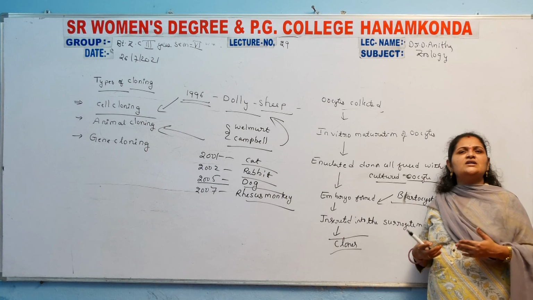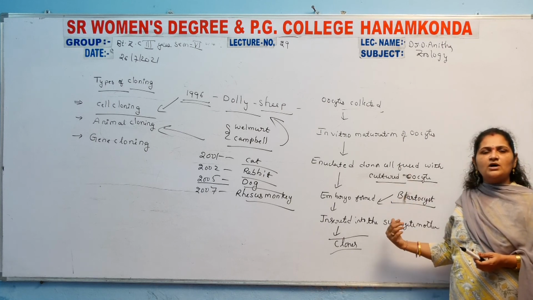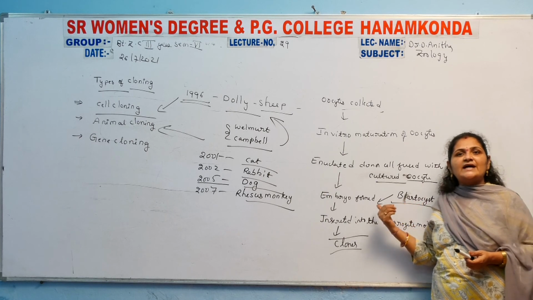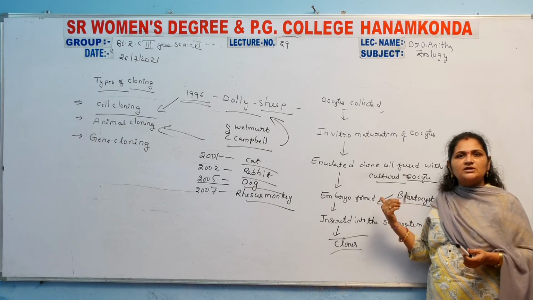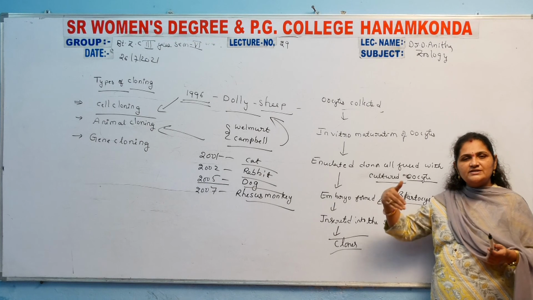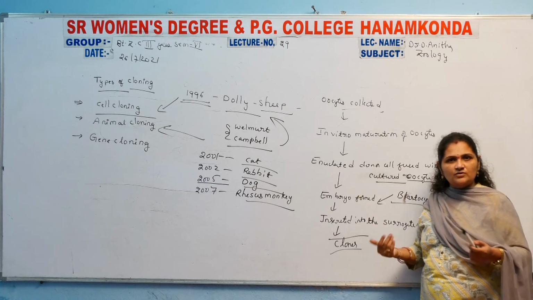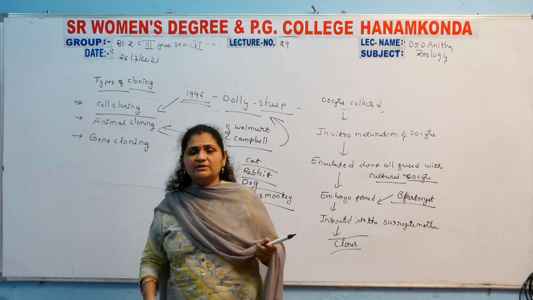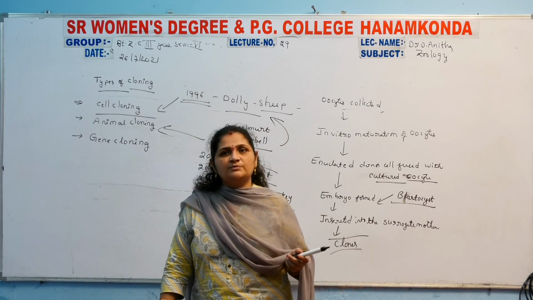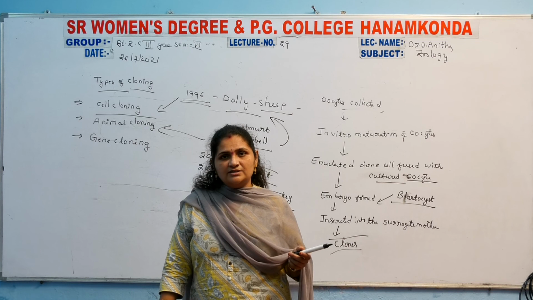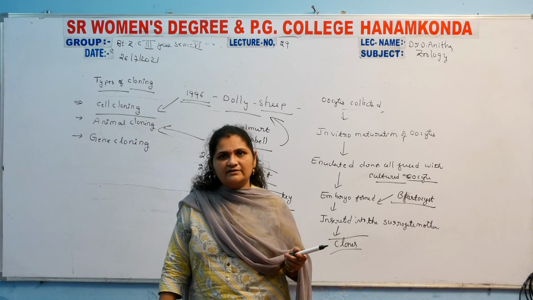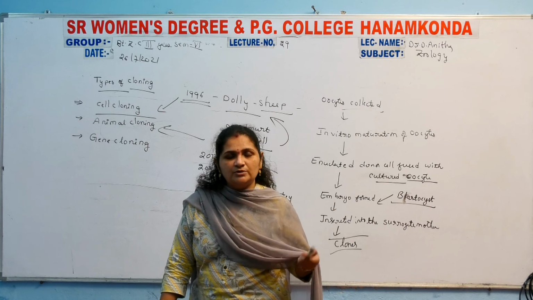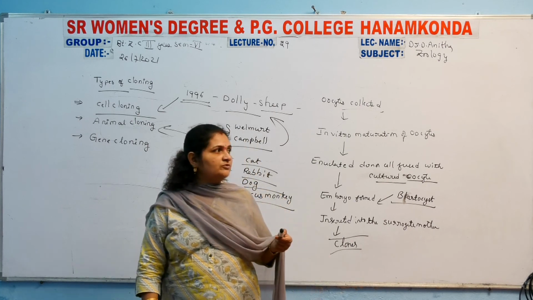The steps involved in the formation of the sheep Dolly, and also the diagrammatic form for the production of Dolly, we will discuss in tomorrow's class, as the time is over. The cloned organism was developed in 1996, so we will discuss how it was produced tomorrow. Today's topic is over.